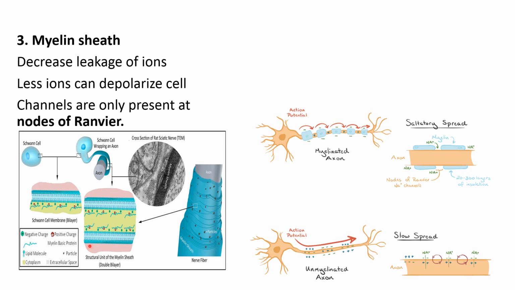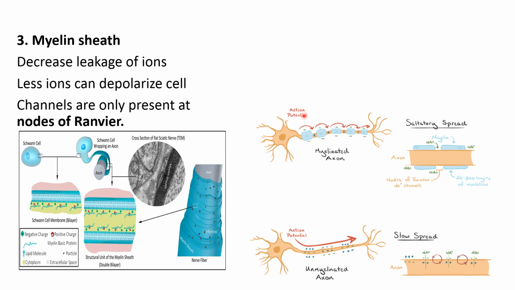Their extensions are wrapped along the nerve, and we know the Schwann cell, because it is a cell, its extensions are its cell membrane. So we know the cell membranes are made up of lipid bilayer. So myelin sheet is lipid sheets, so they provide insulation, therefore decreasing leakage of ions.